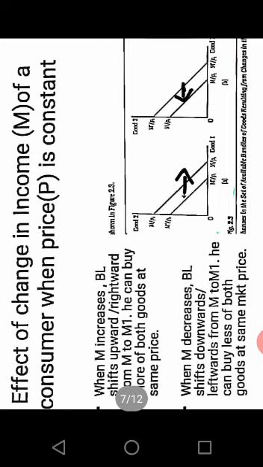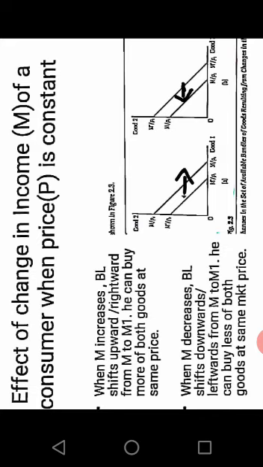Let's see it in the form of diagrams. Effect of change in income of a consumer when price is constant, that is only income is changing but the price is the same. When income increases, the budget line shifts upward or towards the right from M to M1. Now the original budget line here is shown as M divided by P1 and M divided by P2.